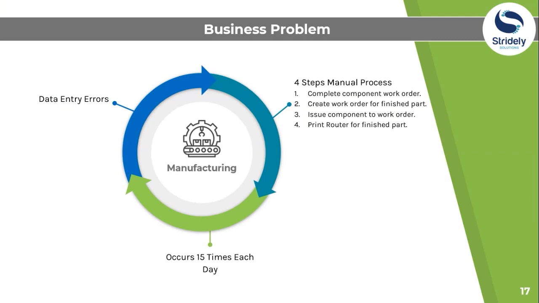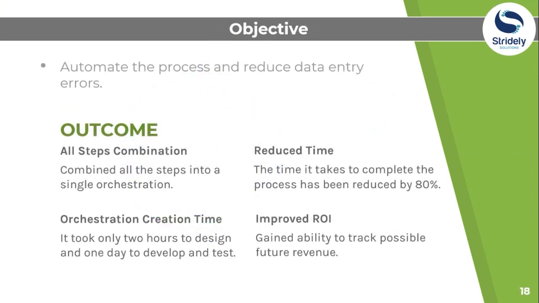Now using Orchestrator Studio, the objective is to automate the process and reduce the data entry errors. So by using this orchestrator, the outcome will be we have combined all the steps into a single orchestration.